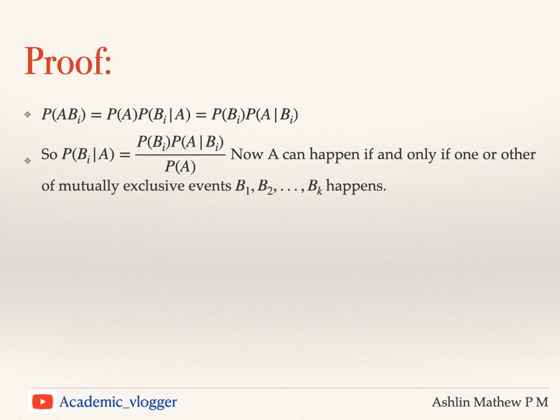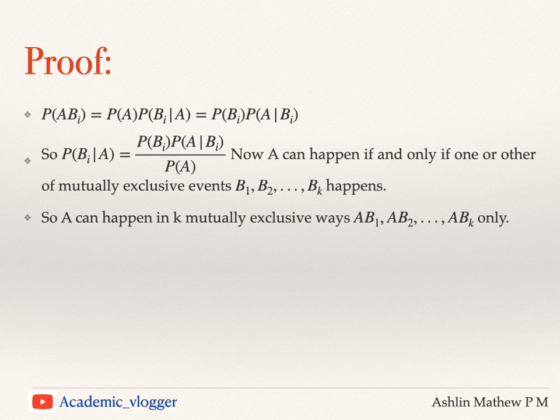Now A can happen if and only if one or the other of the mutually exclusive events B1, B2, etc., Bk happens. So A can happen in k mutually exclusive ways, that is A B1, A B2, etc., A Bk only. Why?